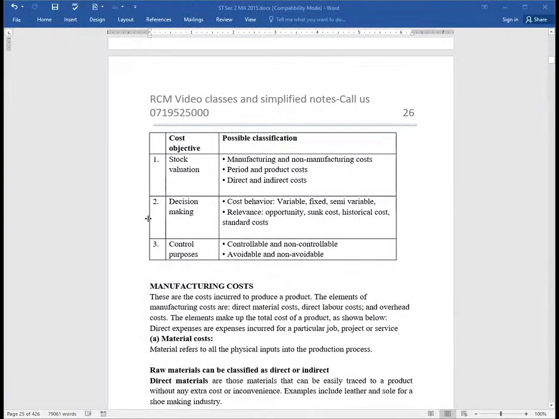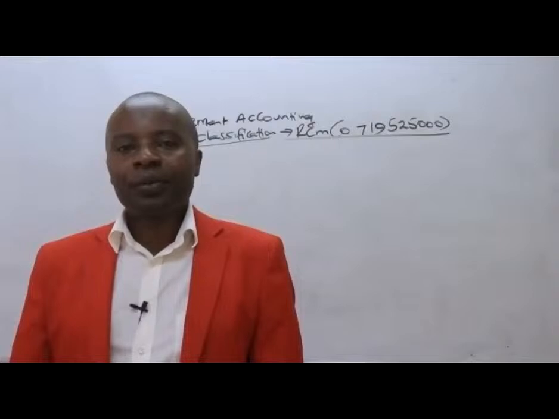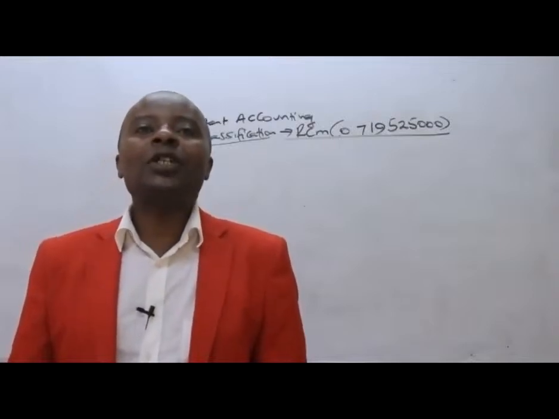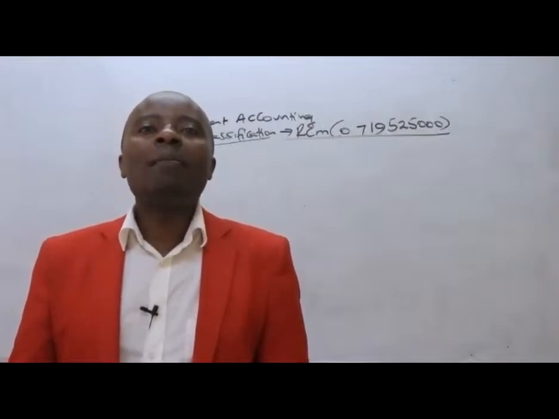Now, here we are. The first classification that I would want you to understand is the manufacturing cost classification. This is a very special bucket that we shall be putting all those costs that go into our production, all those costs that are attributable to manufacturing.